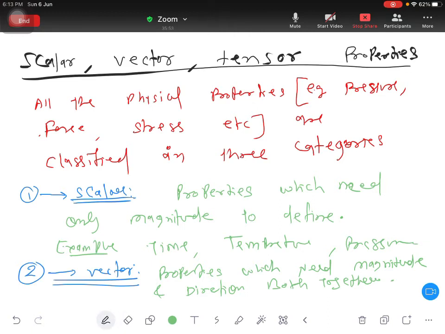Magnitude means the value. Suppose you have a biscuit packet, how many pieces of biscuit are kept in it? Suppose 10 pieces, so 10 becomes the magnitude. Suppose you have a pencil or any pen, what is the length of the pencil? Suppose you say, sir, 2 meter, so this 2 becomes magnitude.